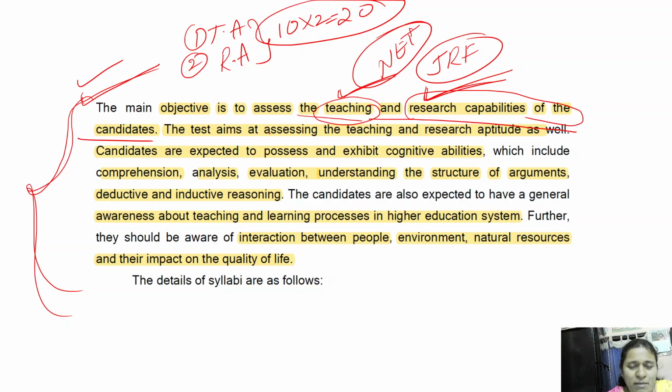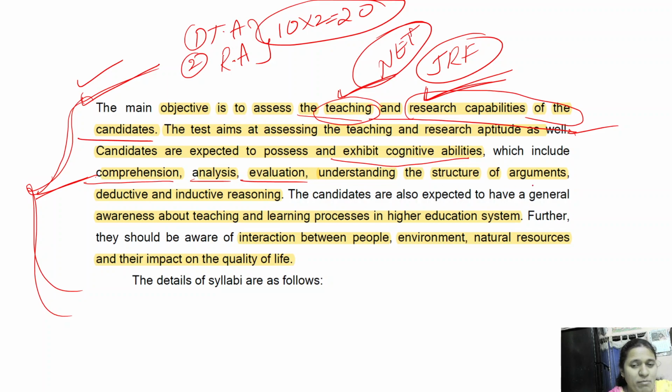The test aims at assessing the teaching and research aptitude as well. Candidates are expected to possess and exhibit cognitive abilities, which include comprehension, analysis, evaluation. This is comprehension based on quantitative data interpretation and comprehension-based questions on reading comprehension.